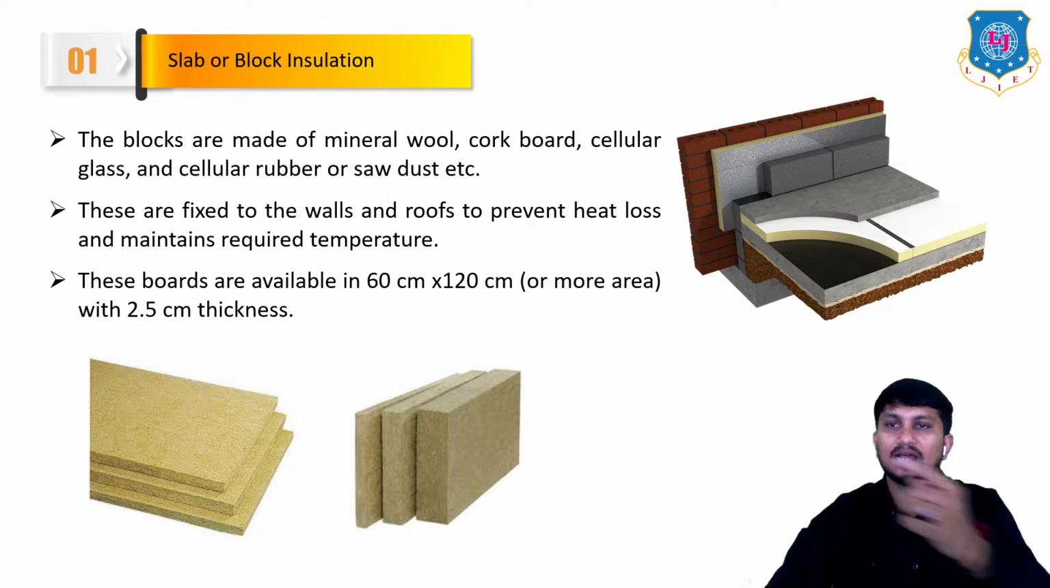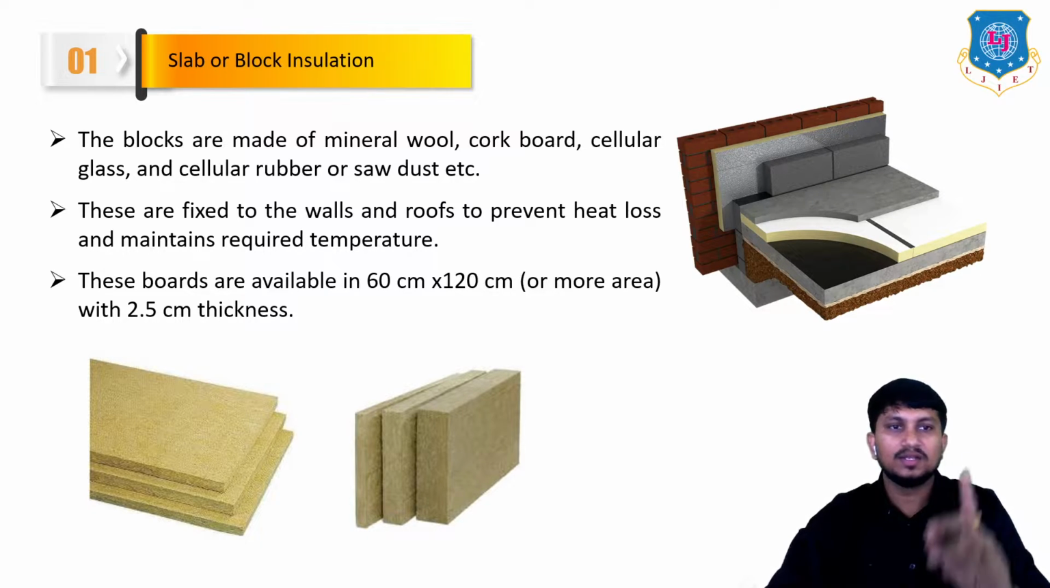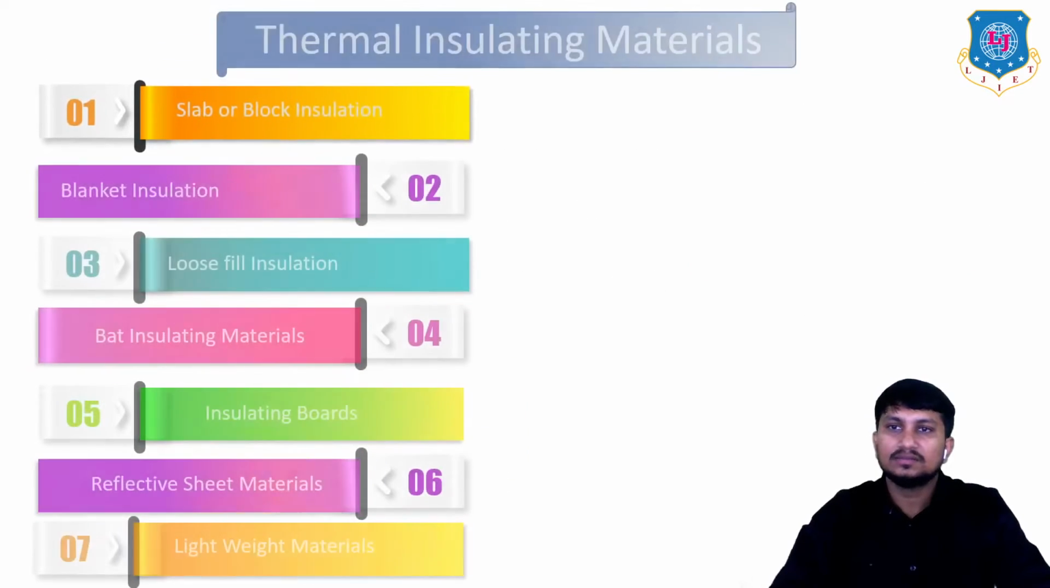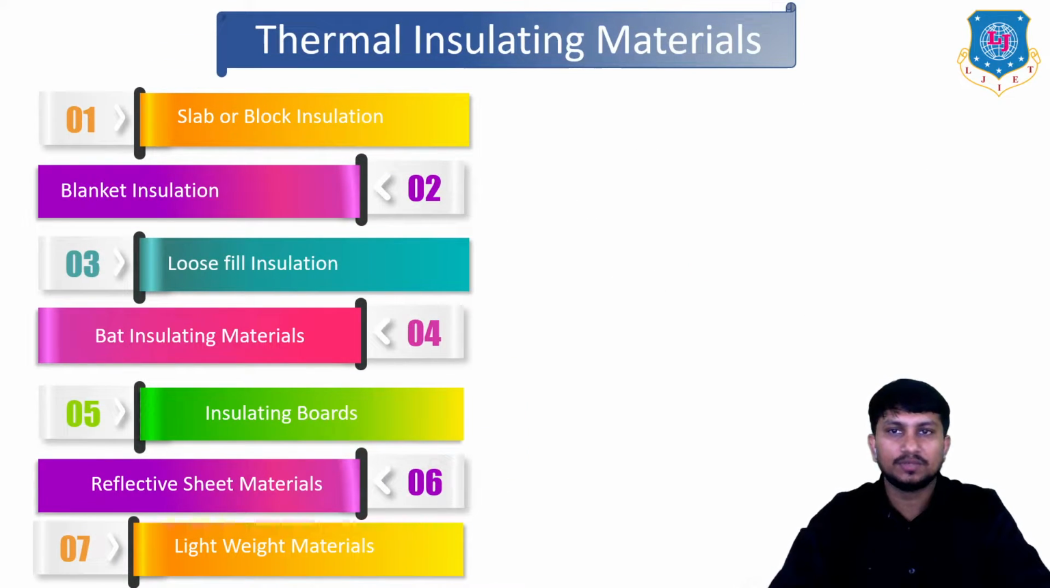insulation. This is how slab or block insulation looks. The blocks are made of mineral wool, corkboard, cellular glass, cellular rubber, or sawdust. These are fixed to the walls and roofs to prevent heat loss and maintain the required temperature. These boards are available in 60 cm by 120 cm or more area with a thickness of 2.5 cm. You can clearly see how this slab or block insulation can be installed in the building. That's all about the first type of thermal insulating material.